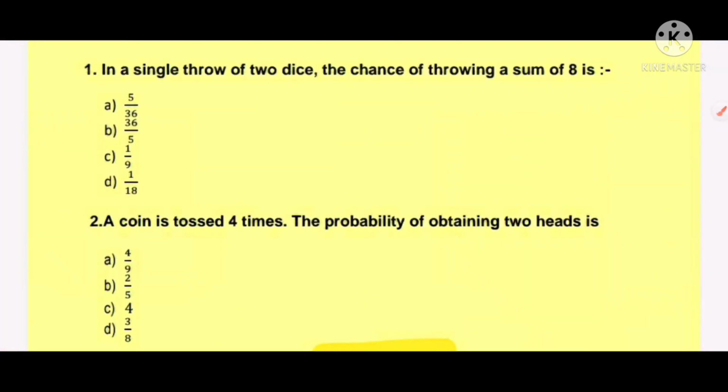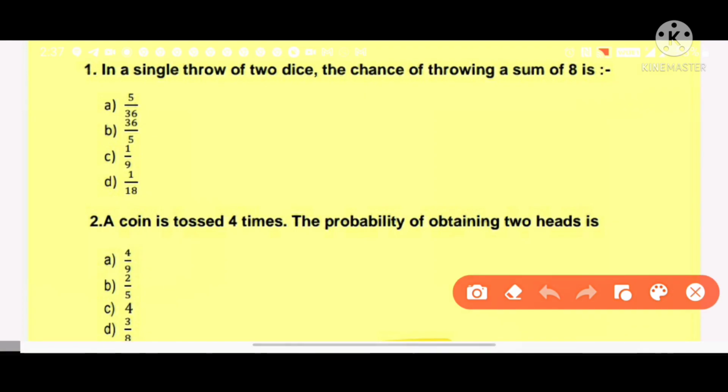Next question. In a single throw of 2 dice, the chance of sum of 8 is. Now for 2 dice, sum of 8 favorable chances are 2, 6, 6, 2, 4, 4, 3, 5 and 5, 3.